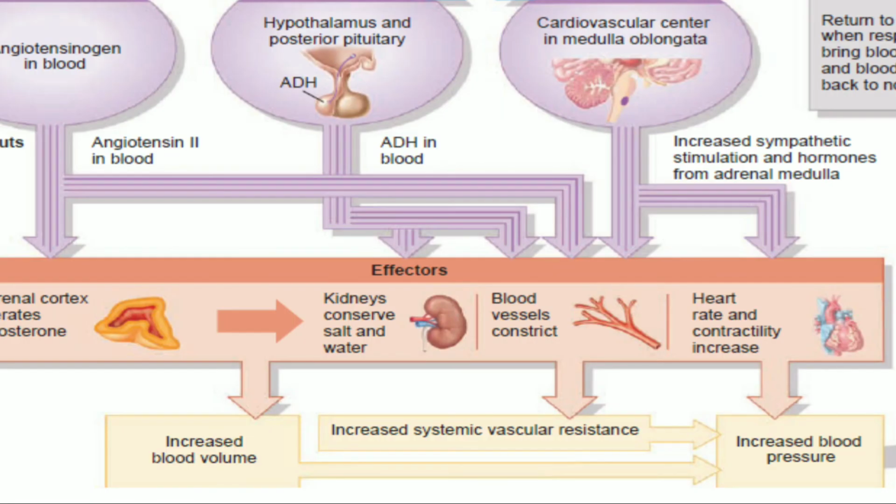An increase of angiotensin II in the blood will lead to increased secretion of aldosterone, which will increase the reabsorption of salt and water by the kidneys. At the same time, the ADH and the sympathetic nervous system will lead to constriction of the blood vessels and an increase in the heart rate and contractility. So this will increase the blood volume and also the systemic vascular resistance, and also restore the blood pressure.